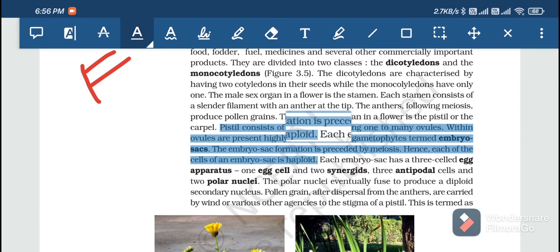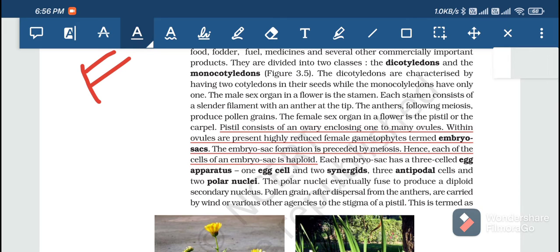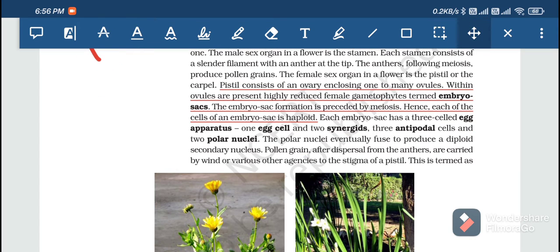Whatever cells are present in the embryo sac, all of them are haploid, whether they are synergids, the egg cell, or the antipodals. The embryo sac has a three-celled egg apparatus: one egg cell and two synergids, three antipodal cells and two polar nuclei.